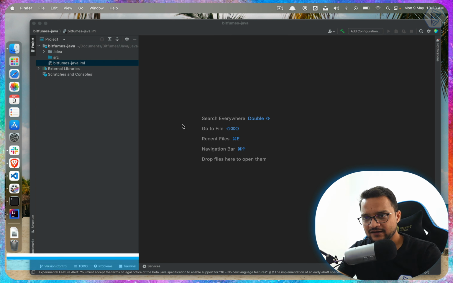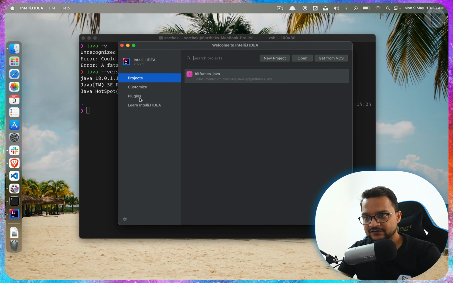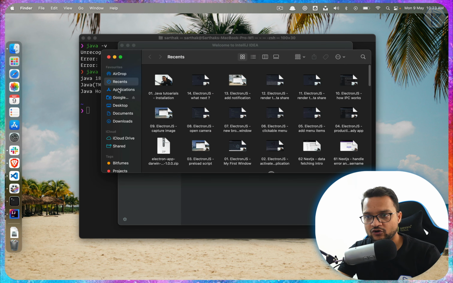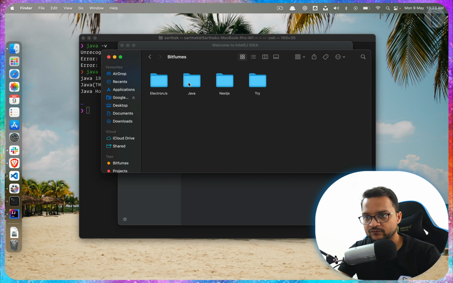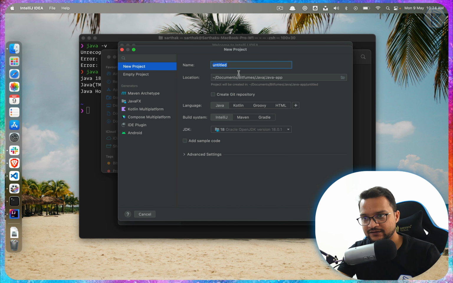That's bad. So what I'm going to do, I'm going to close this IntelliJ and remove this project. Go to my Documents, Bitfumes Java, Java app, and totally remove it, delete it. That's it. Okay, now I can delete it. Now I'm going to create a new project with the same name, or maybe I can use Java app as the name, and this should be inside this Java folder, like here.